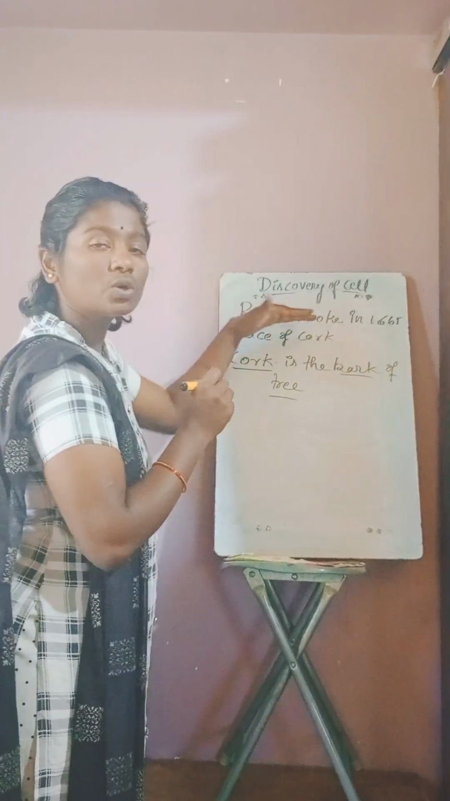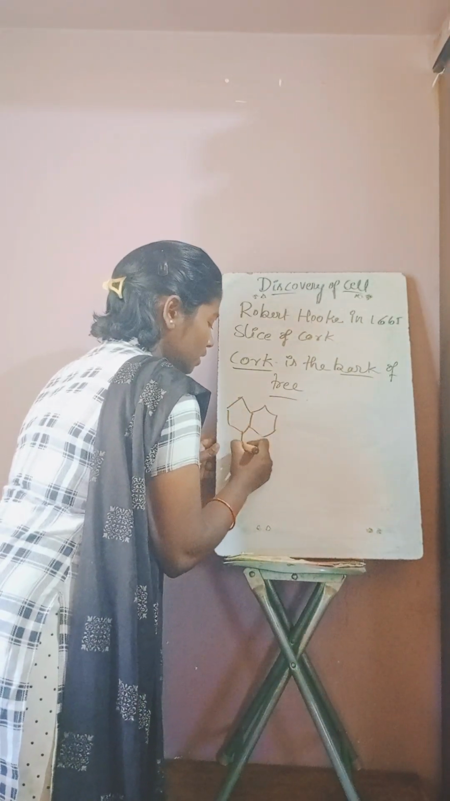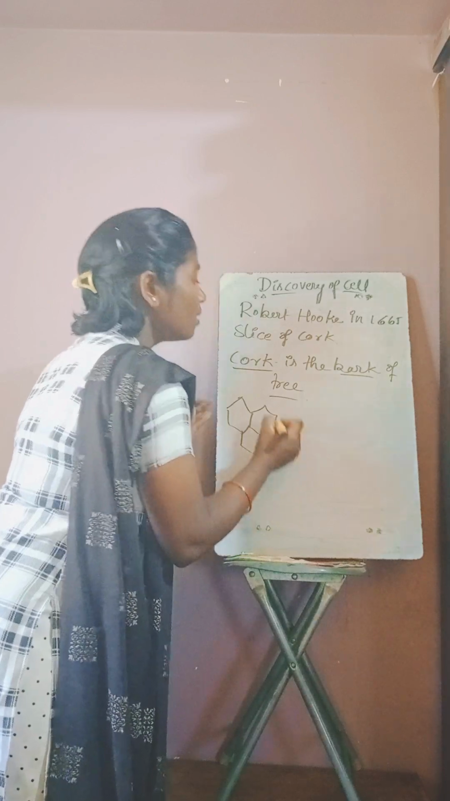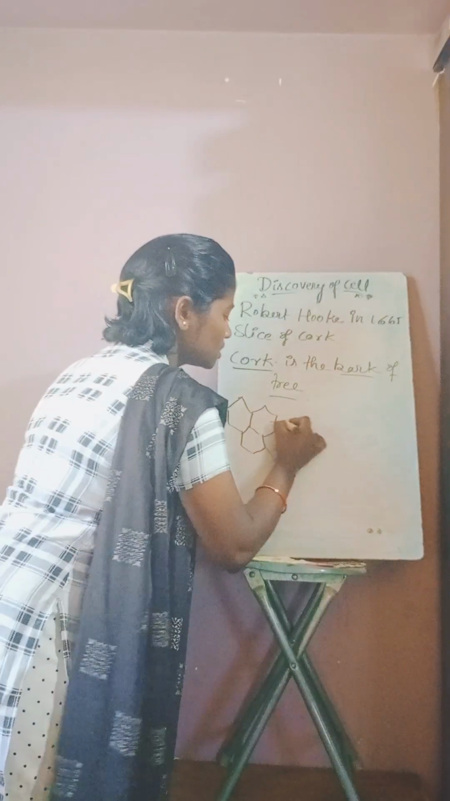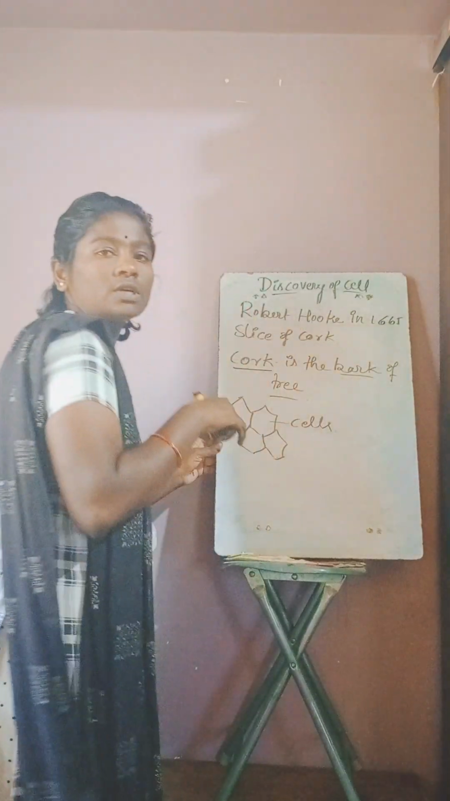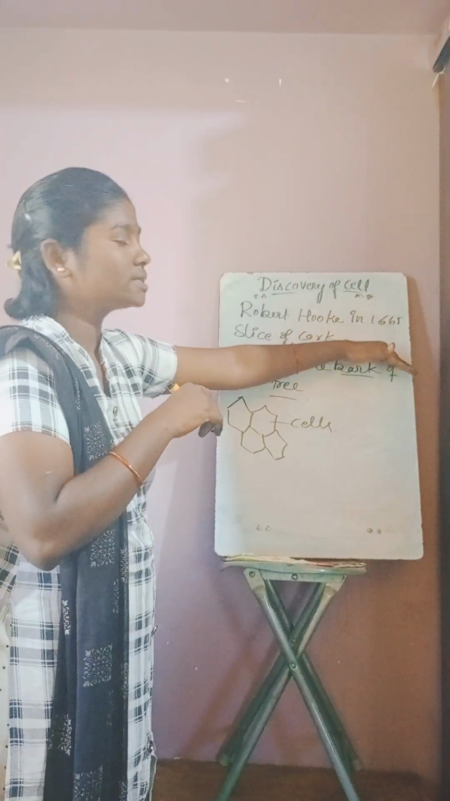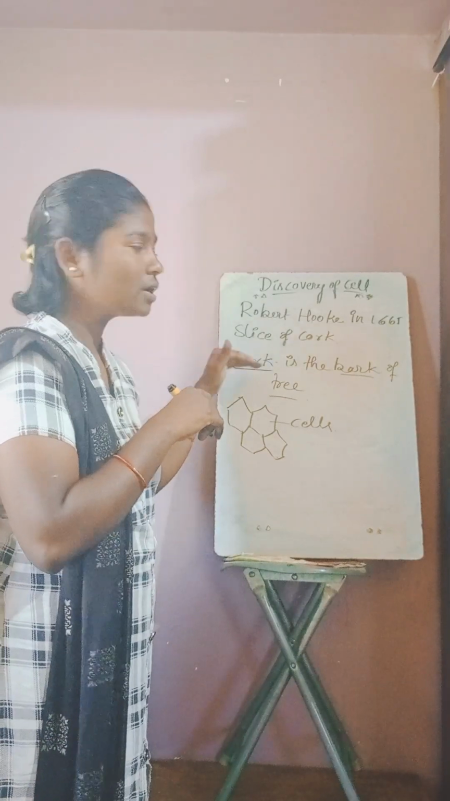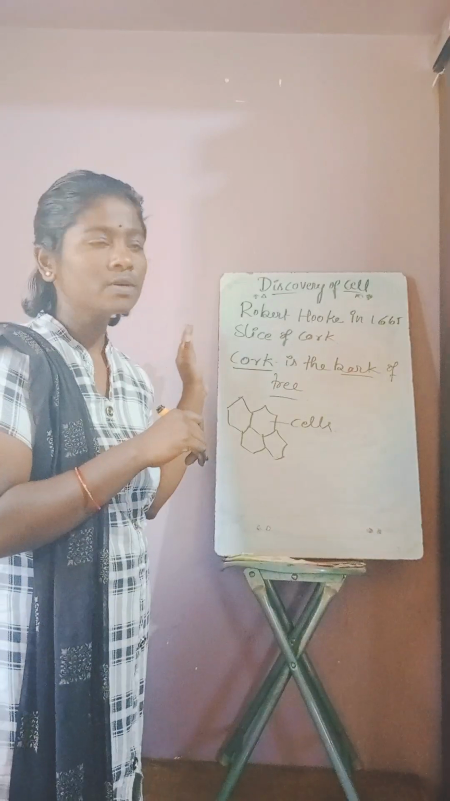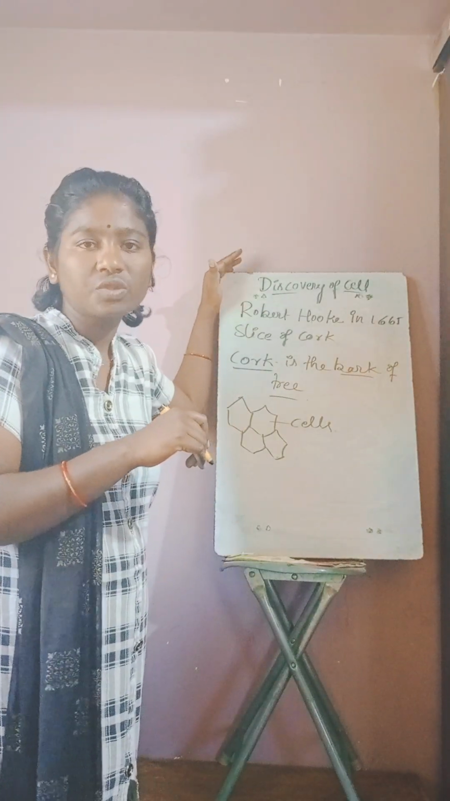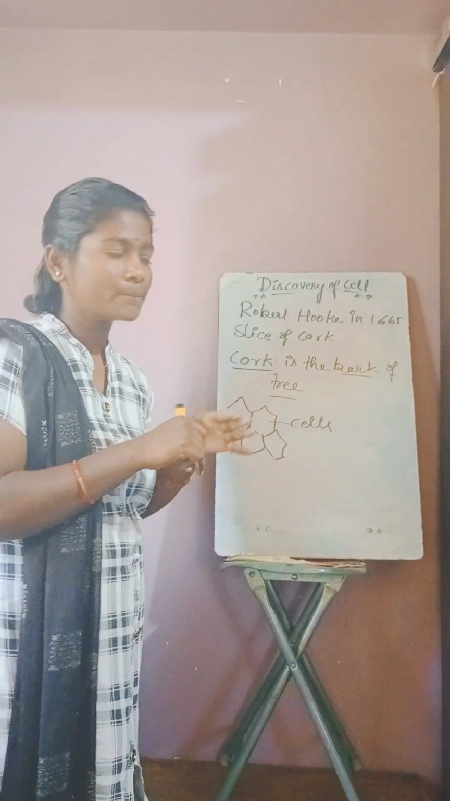Robert Hooke once observed honeycomb-like structures in the bark region of the tree, and he named such structures cells. So, clear? Robert Hooke is a great scientist. He discovered the cell in 1665 from a slice of cork. Cork means the bark, right? So this is all about the discovery of cell. Next we will see the cell theory, who proposed it and what it says. Okay.